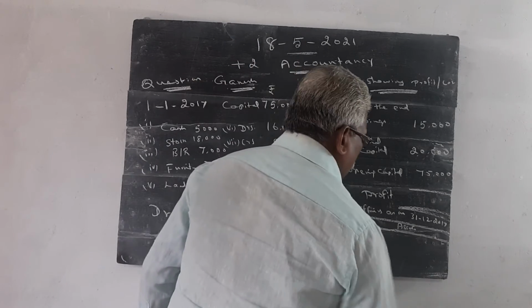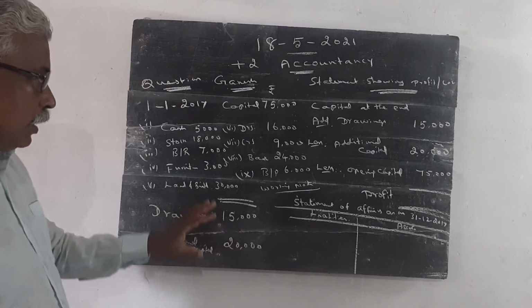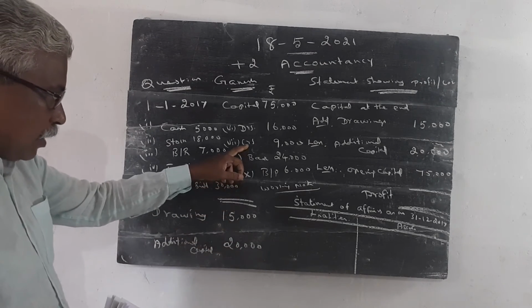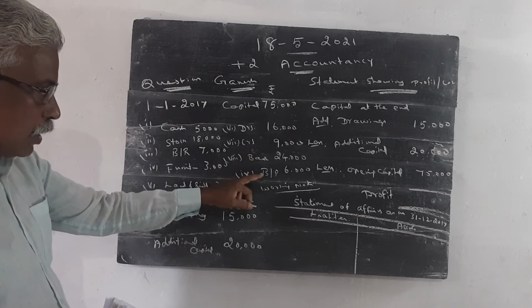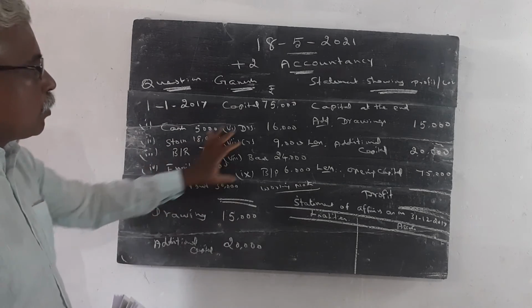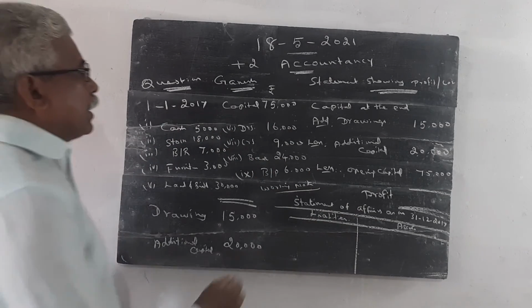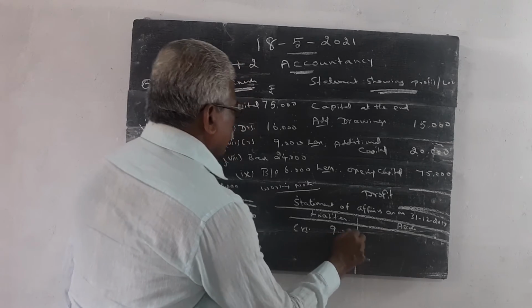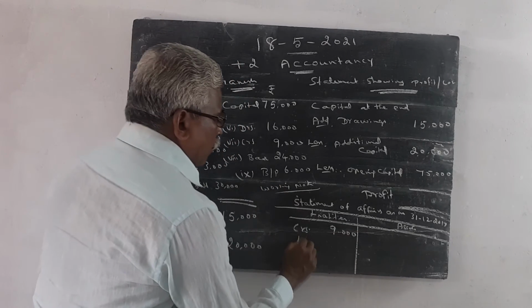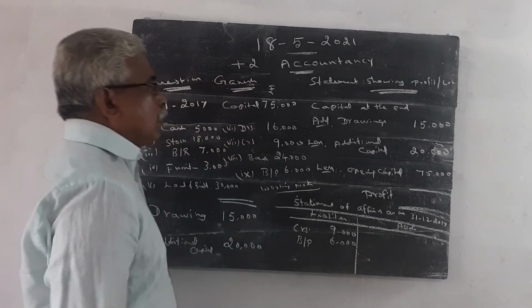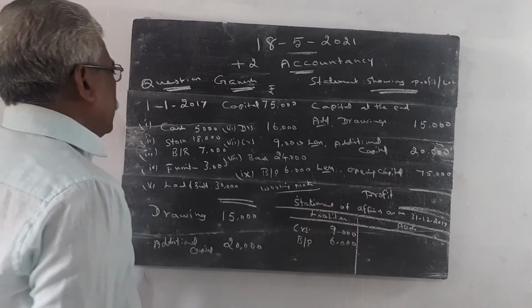In this question, already we solved these types of question. Only two liabilities, that is creditors and bills payable, come in the liability side. Remaining all the information are entered in the asset side. Creditors value is 9,000. Bills payable value is 6,000. The remaining items are entered in this side.